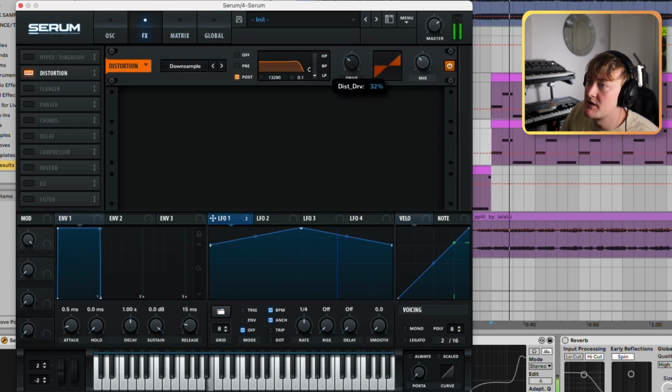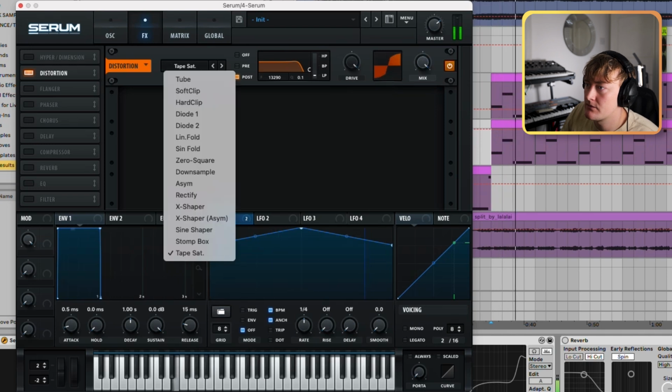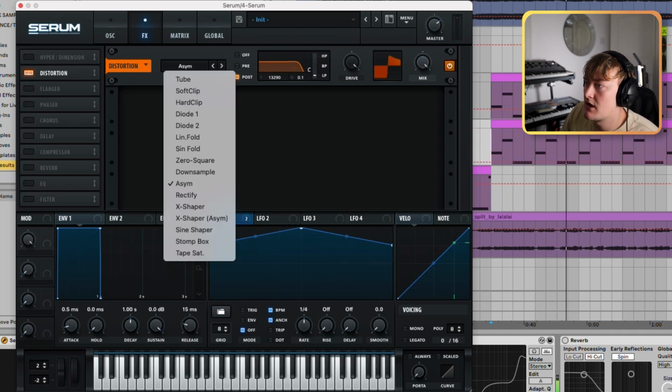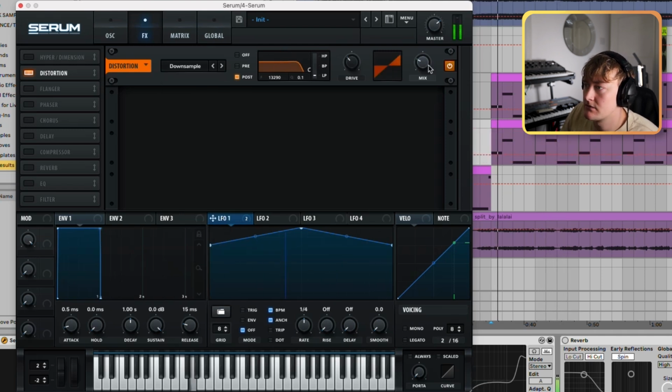You can also play around with this, so you can make it affect only certain regions. Another good algorithm is the tape saturation, which you can actually push a little bit more, or the Asym. Yeah, let's just leave it at the downsample for now. So let's go, I don't know, 30, 27.